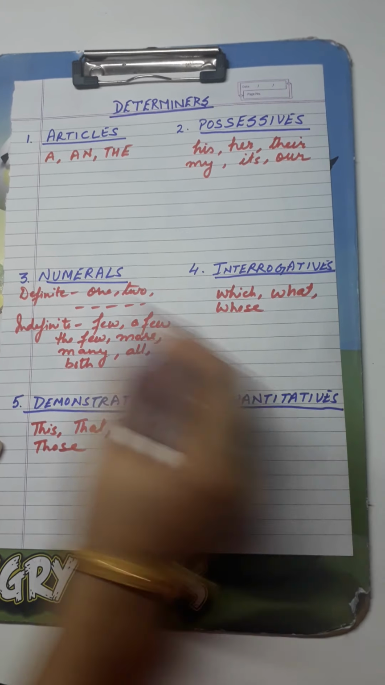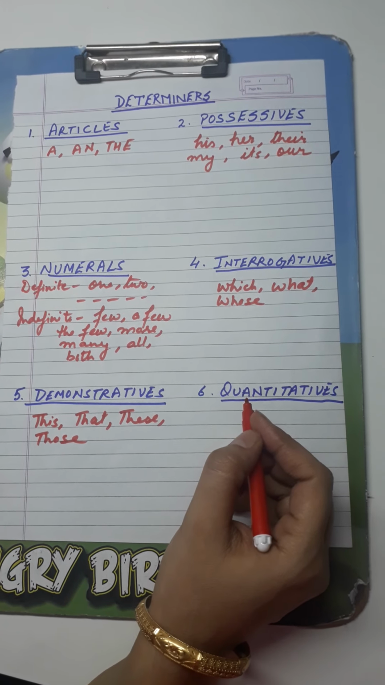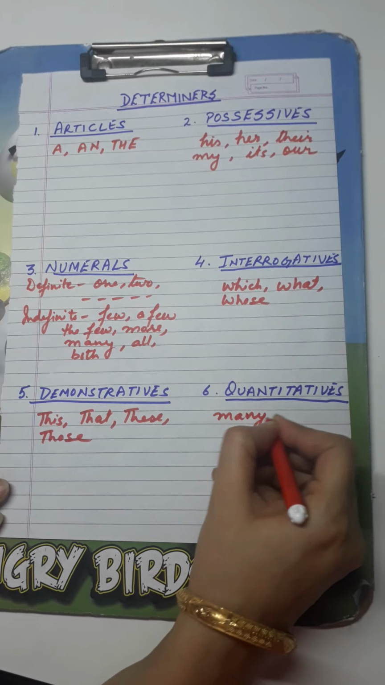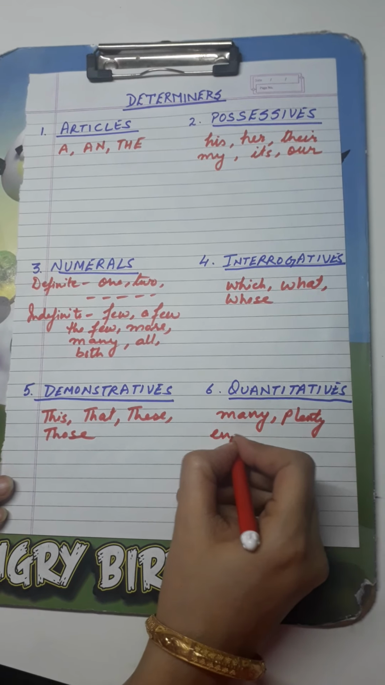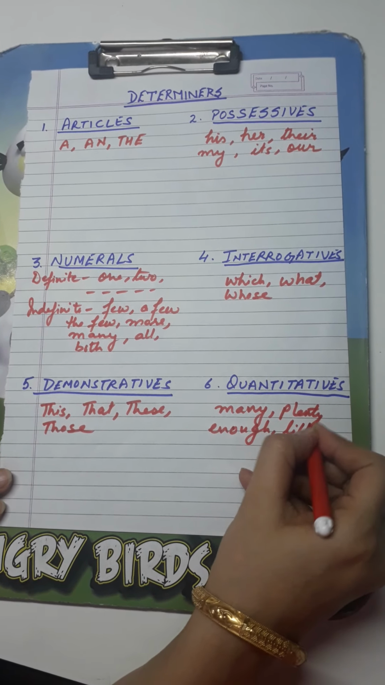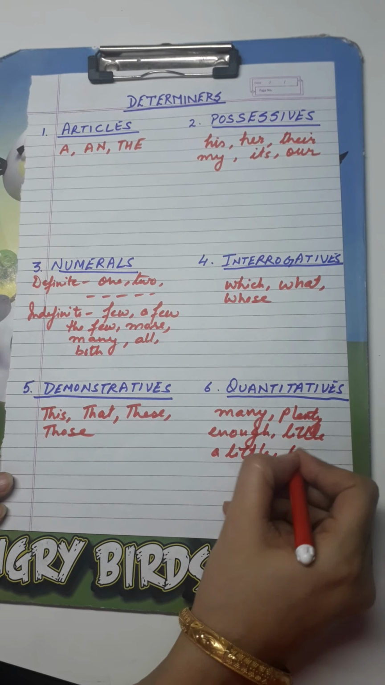And the sixth one is quantitatives. Now what are quantitatives? In which we are told about the quantity which cannot be measured, like many, plenty, enough, little, a little, the little.